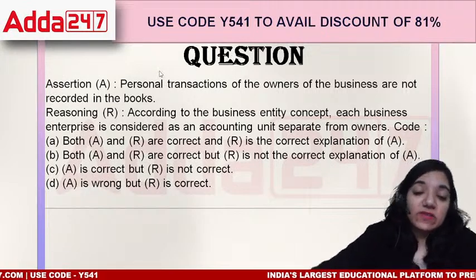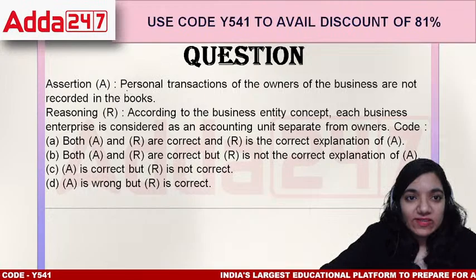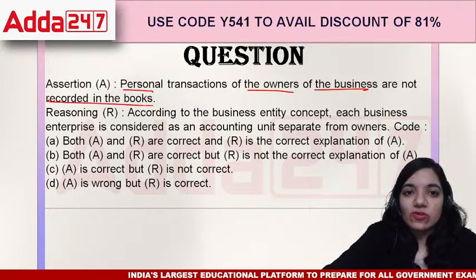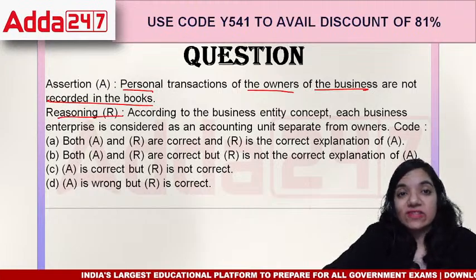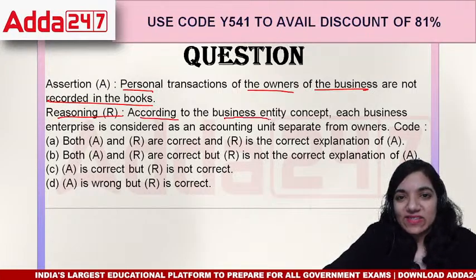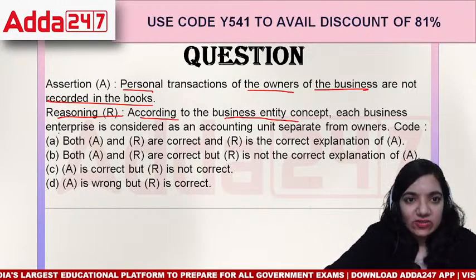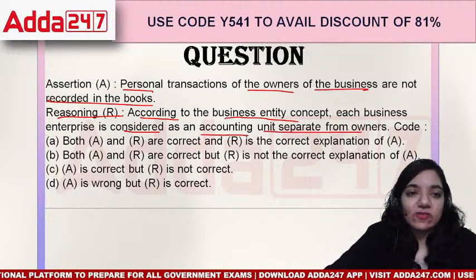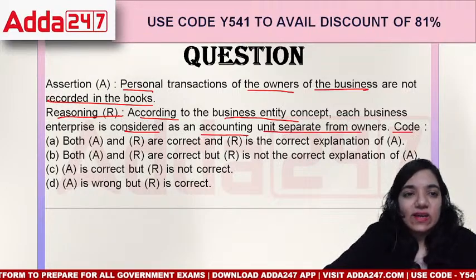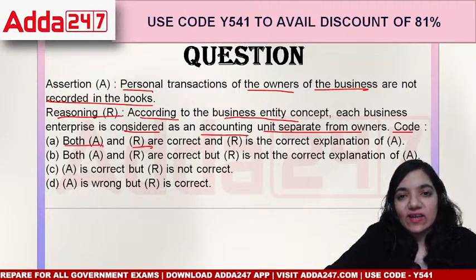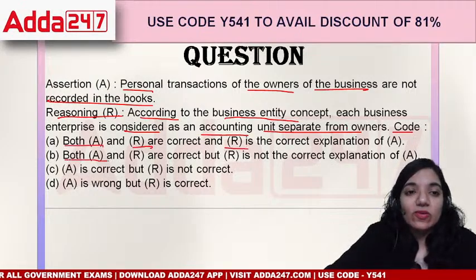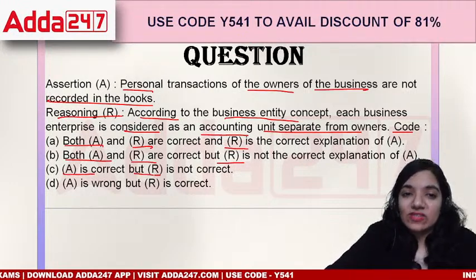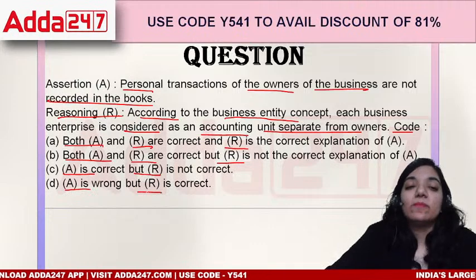Okay, here comes the first question, which says that the personal transactions of the owners are not recorded in the books of accounts, and the reason for the same is accounting according to the business entity concept. Each business enterprise is considered as an accounting unit separate from that of owners. Now the code: both assertion and reasoning are correct, and reasoning is also the explanation of A. Both assertion and reasoning are correct, but reasoning is not the explanation. A is correct, but R is not correct. A is wrong, or B is correct.